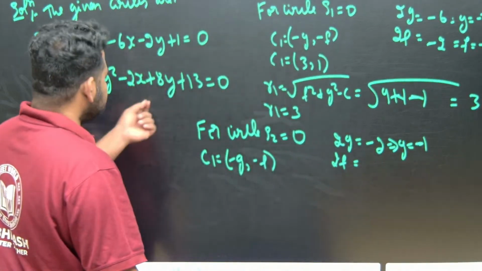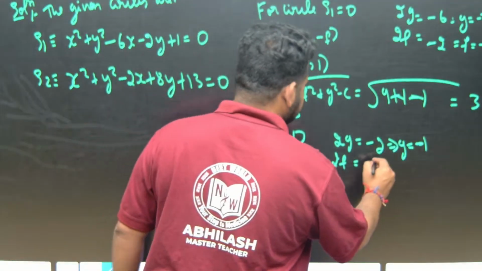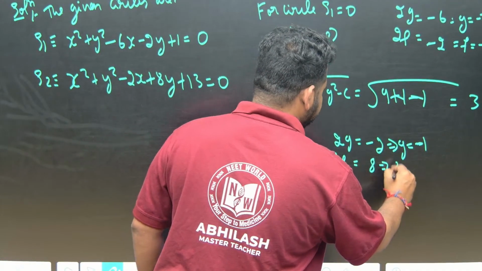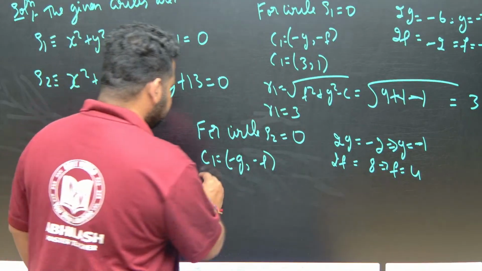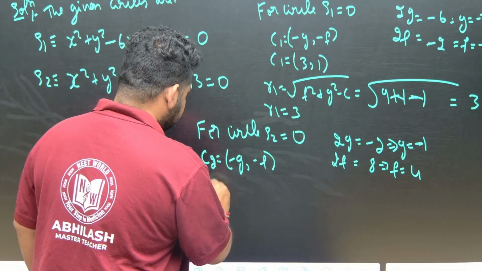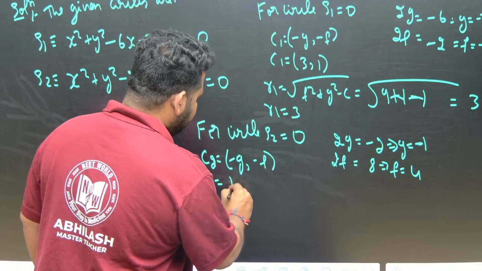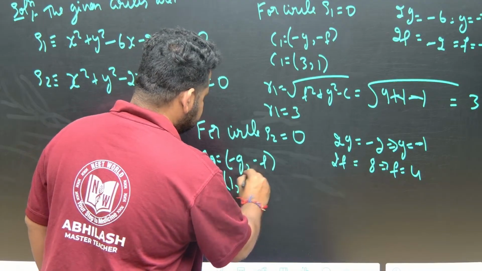Now 2F is equal to 8, that implies F is equal to 4. Now the center is minus G comma minus F, so this is C2. C2 will be minus G comma minus F, which becomes 1 comma minus 4. This is the center C2.